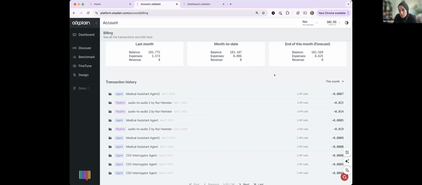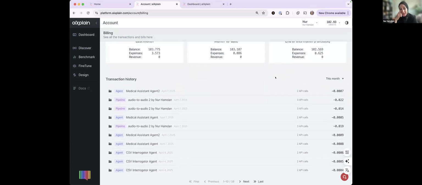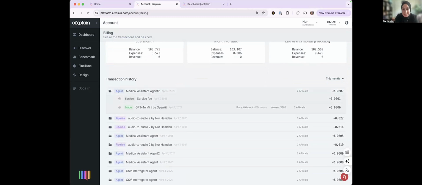So I'm just going through my transactions to showcase how we break down everything that happens with your agent. Here you can see my medical assistant agent number 2. This is my name for it. I can see that I have made 2 API calls to it in the past month. I can also filter for a specific time frame. And this is how much it cost me. And this is the aiXplain service key.